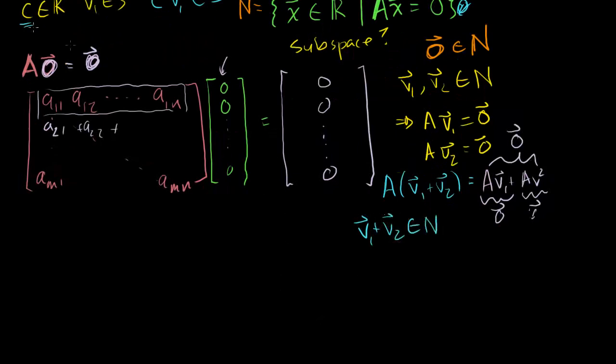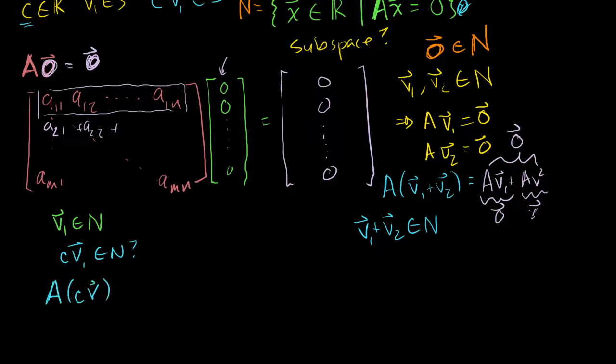And the last thing we have to show is that it's closed under multiplication. So let's say that v1 is a member of our space that I defined here, where they satisfy this equation. What about c times v1? Is that a member of n? Well, let's think about it. What's our matrix A times the vector? I'm just multiplying this times the scalar, so I'm just going to get another vector. Lowercase v, so it's a vector. So what's this equal to?